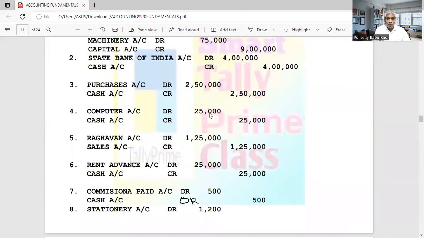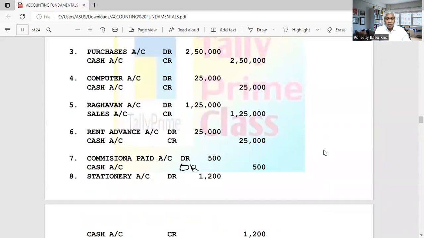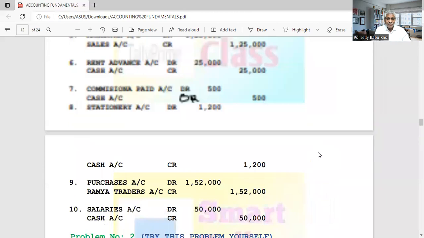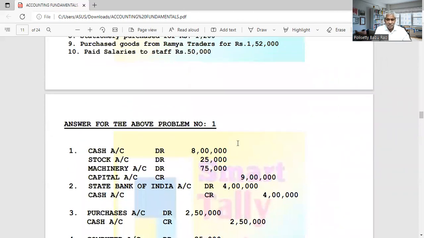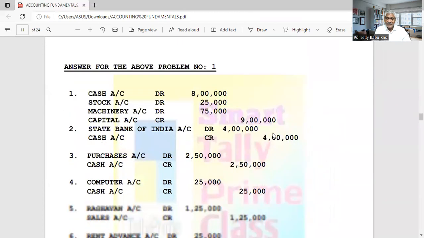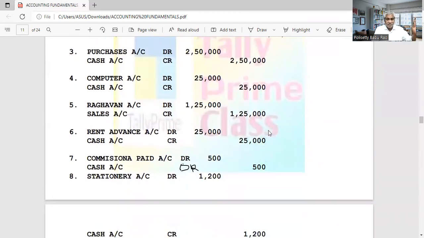Then we will record in the journal that so and so account is debit, so and so account credit. In the journal, X account debtor, to Y account, that is credit. Like that we will record. So in the first book of original entry, the journal, we will record it.